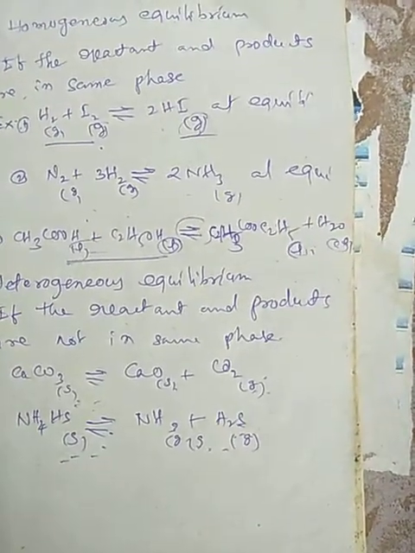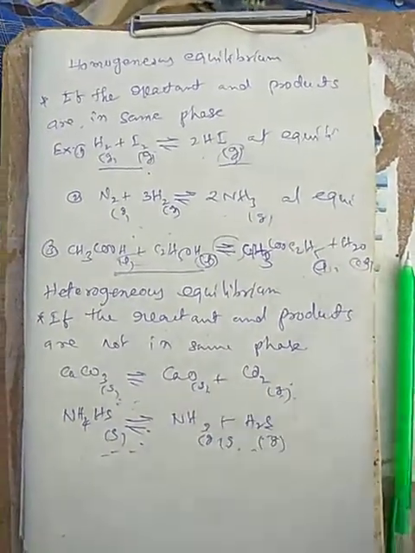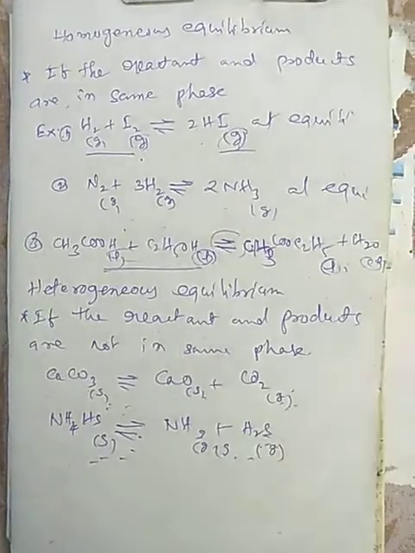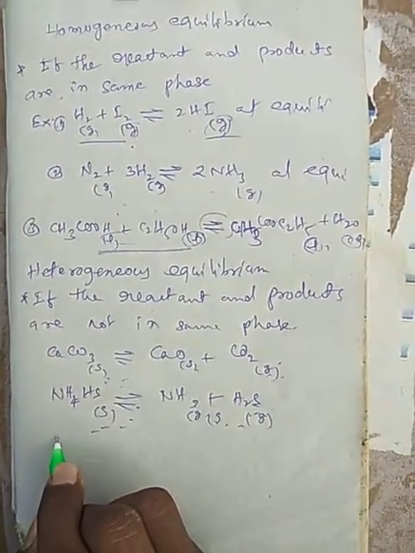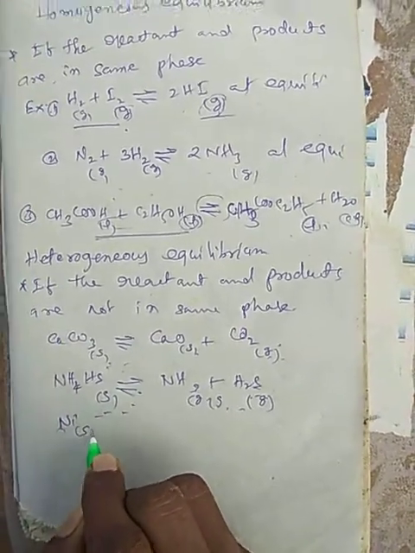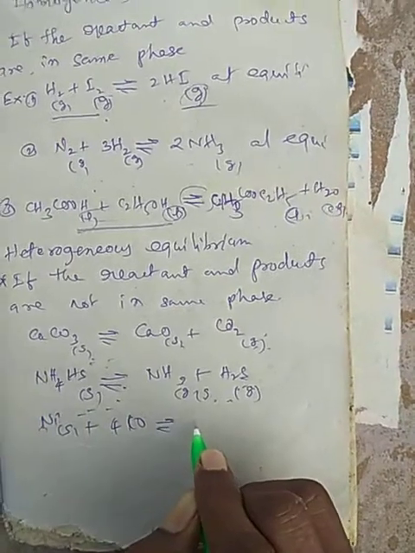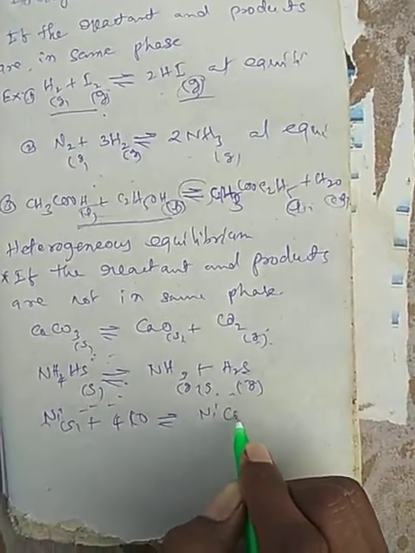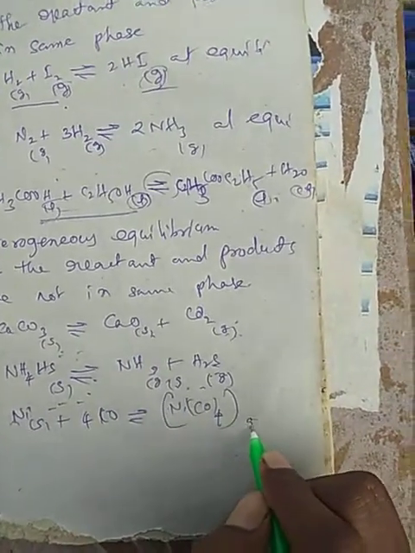Then it is also heterogeneous equilibrium. One more example: nickel, a solid, plus 4 moles of carbon monoxide forms the Ni(CO)4 complex, which is a gas.